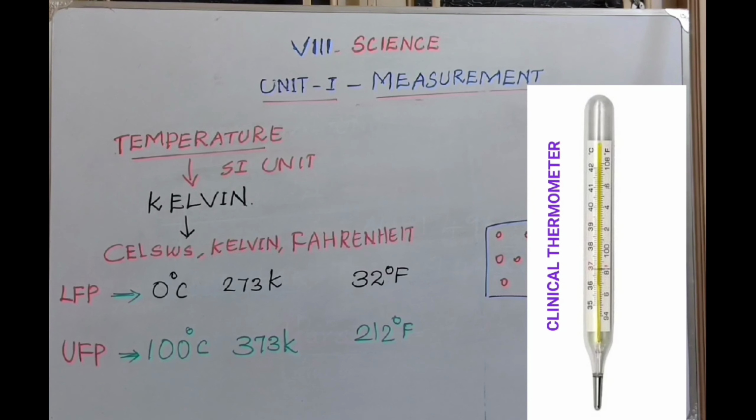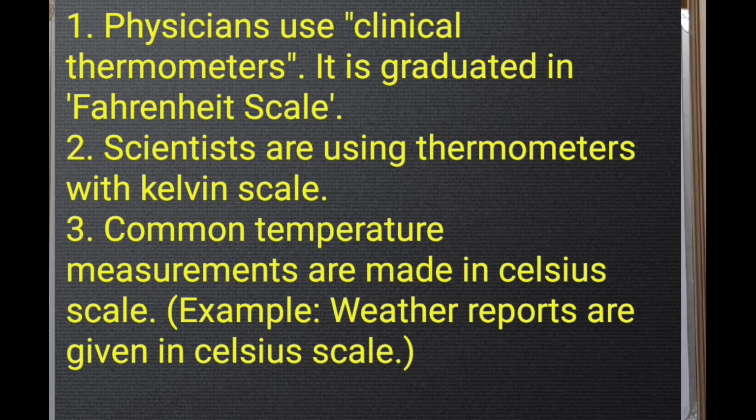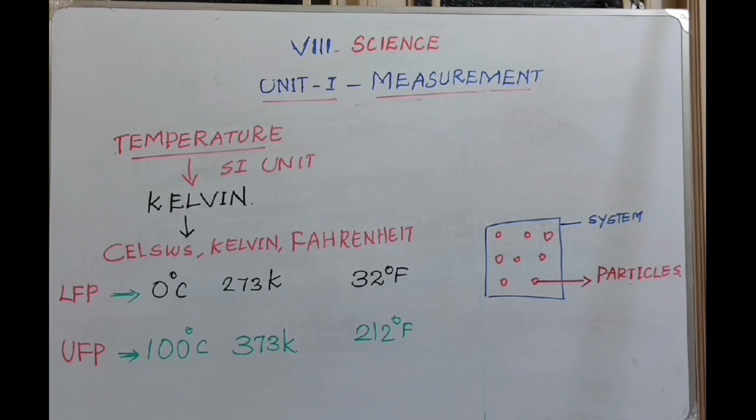Applications of various thermometric scales. Physicians use clinical thermometers, which are graduated in the Fahrenheit scale. The normal temperature of the human body is between 98.4 degrees Fahrenheit and 98.6 degrees Fahrenheit. In Celsius, it is 36.8 degrees Celsius. That is the normal human body temperature.